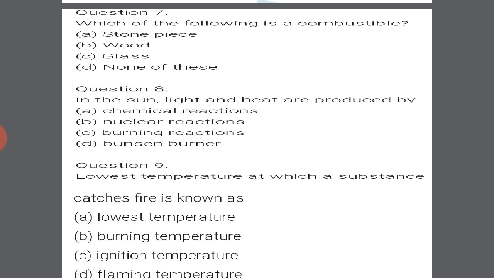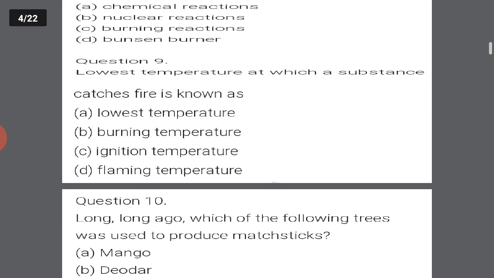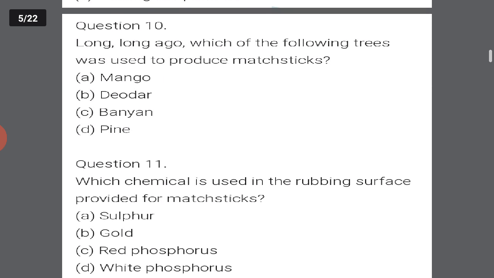The lowest temperature at which a substance catches fire is known as its ignition temperature. Option C will be the right answer. The options: lowest temperature, option A; burning temperature, option B; ignition temperature, option C; flaming temperature, option D. No, it is ignition temperature. Got it? Option C is the right answer.